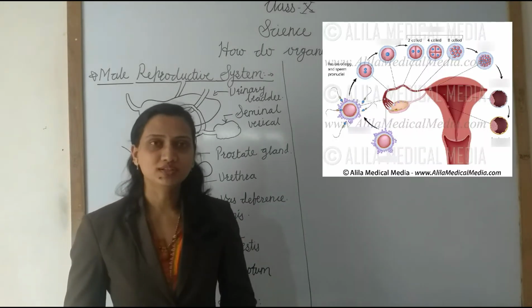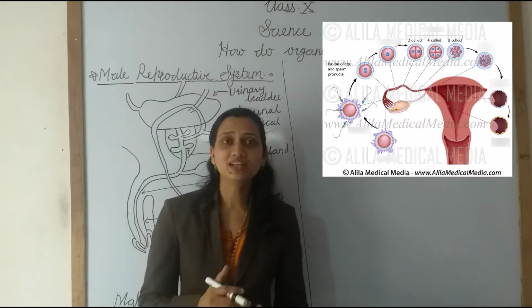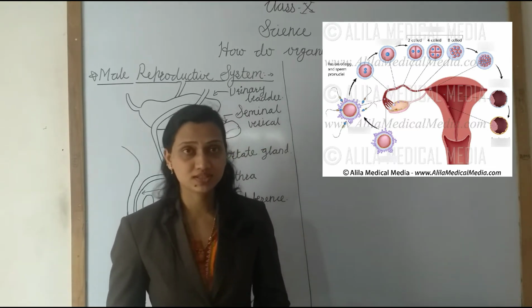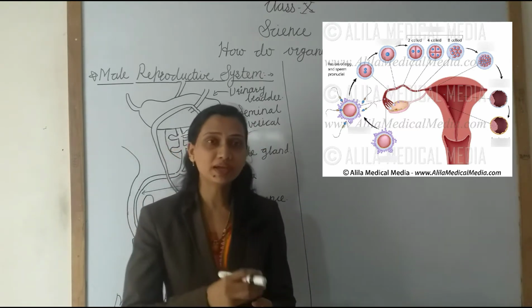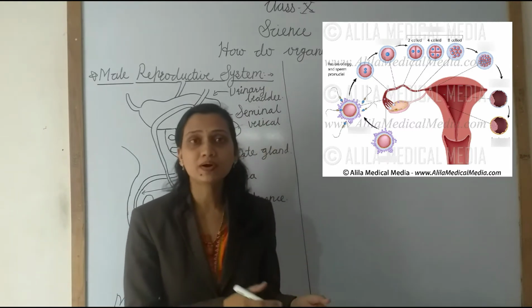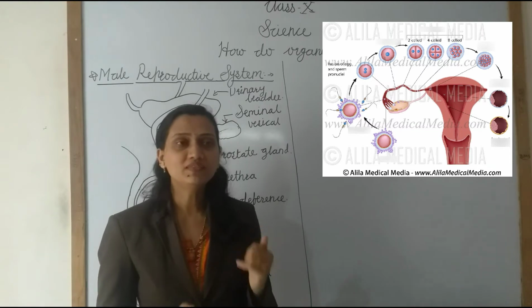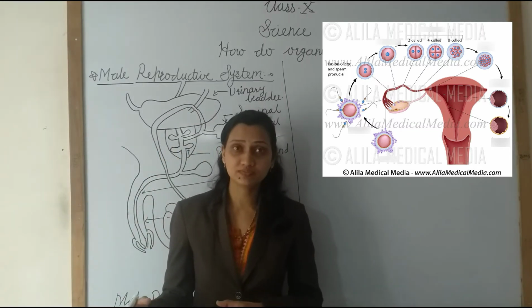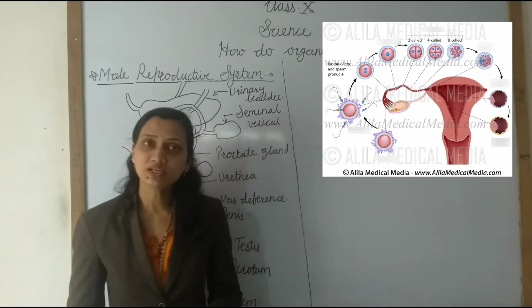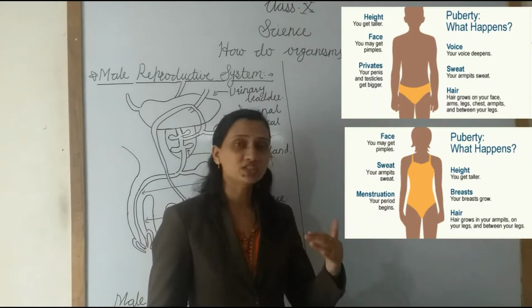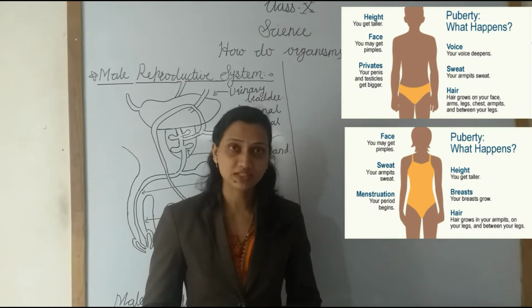Good morning to all. In our last period, we learned about the terms involved in the sexual reproduction system. We learned about the male and the female gametes produced by them, meaning the sperm and the ovule. Then we learned about the zygote, fertilization, and embryo formation. We also learned about puberty, meaning what changes occur during puberty.